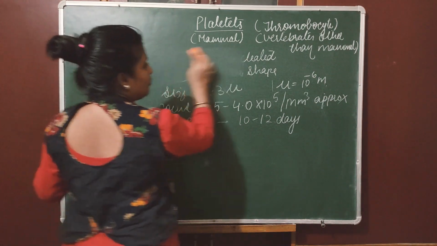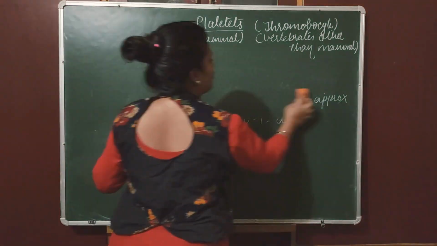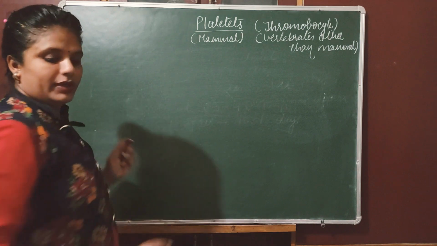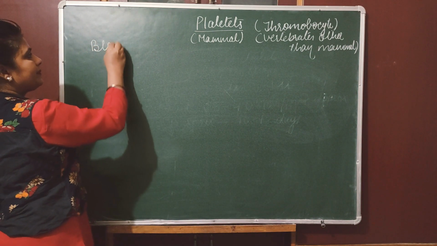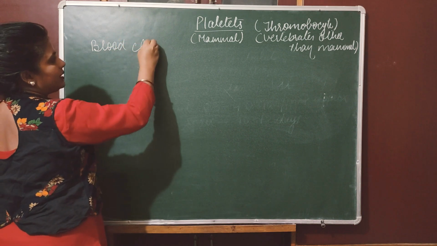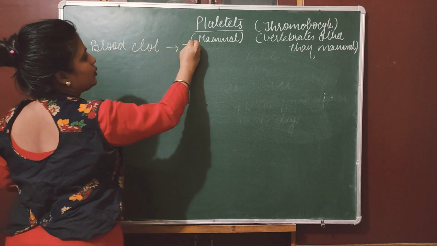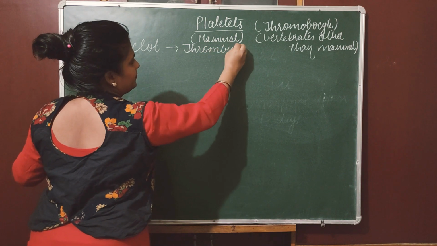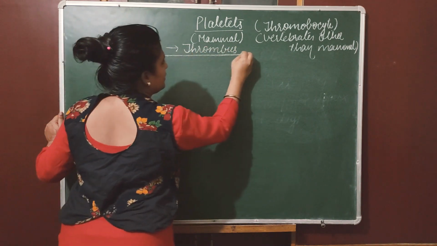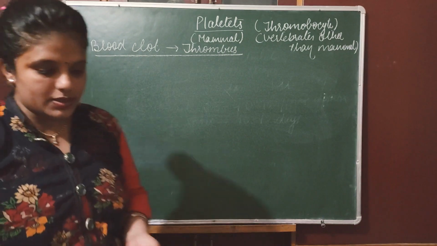First of all, what is the scientific term for blood clotting? It is a very important question. Blood clotting, or blood clot, is scientifically known as thrombus.